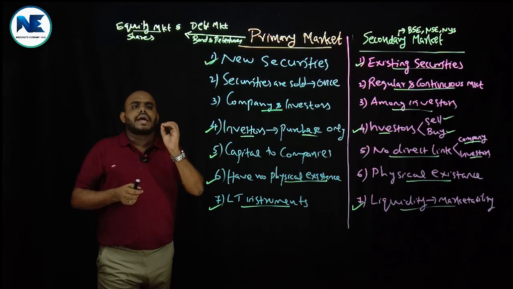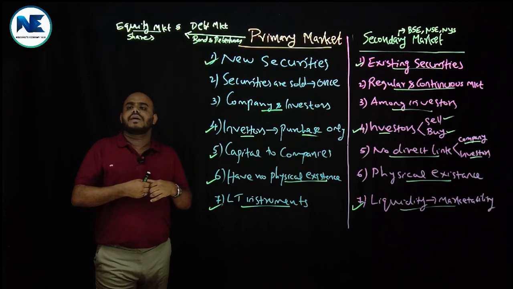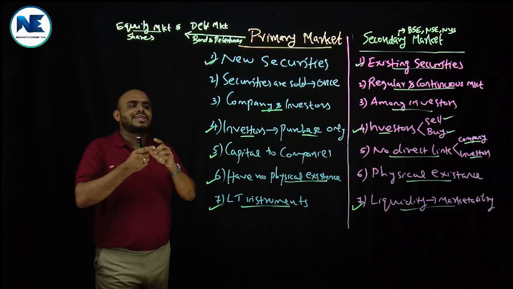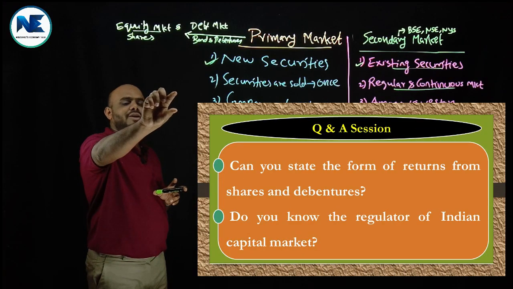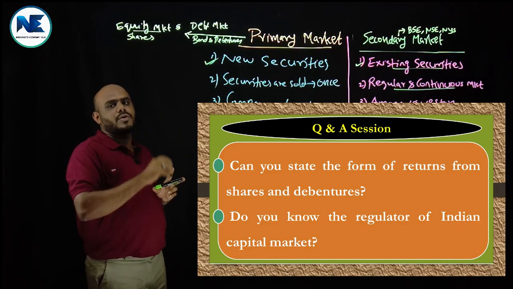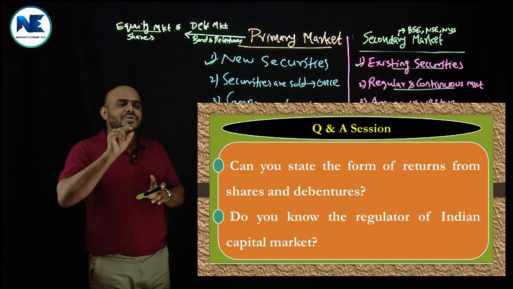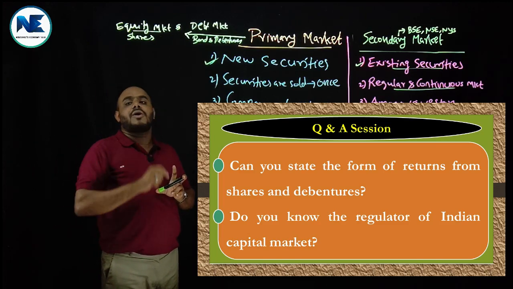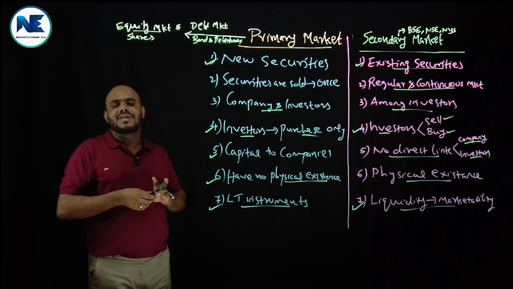First one, can you state the returns received by a shareholder and a debenture holder? That means, what are the returns to a shareholder or what are the returns to a debenture holder or bond holder? Then the second question is, can you name the regulator of the capital market of India? Who is the regulator of the capital market of India?